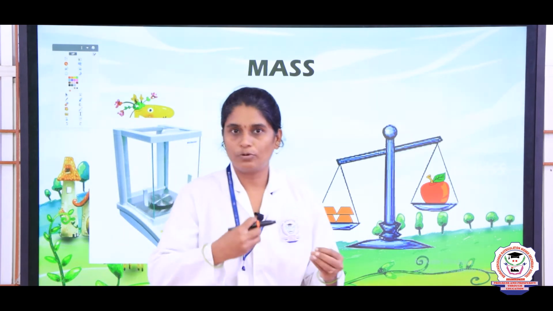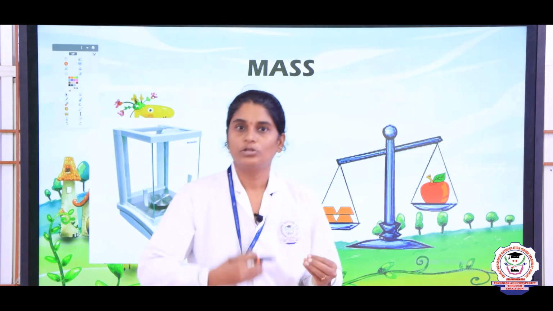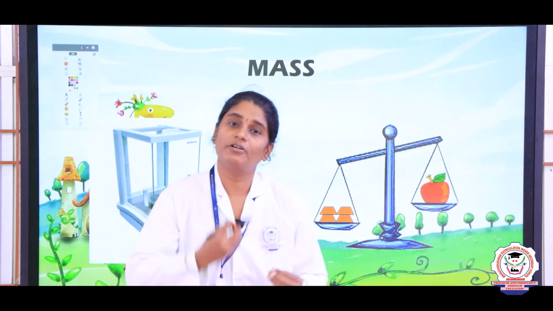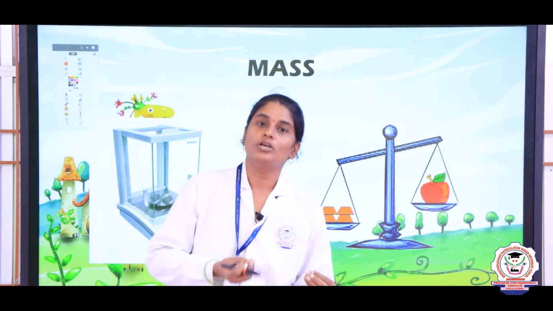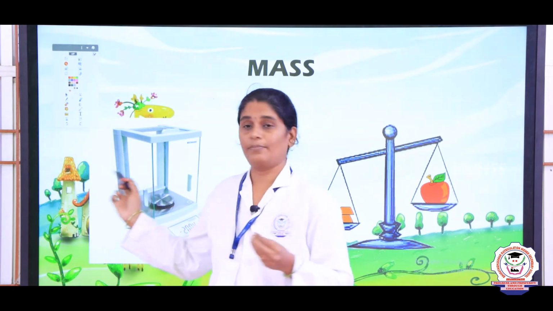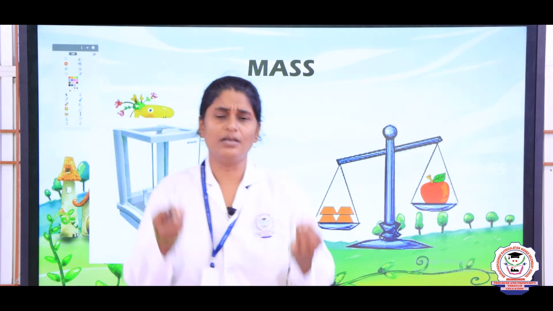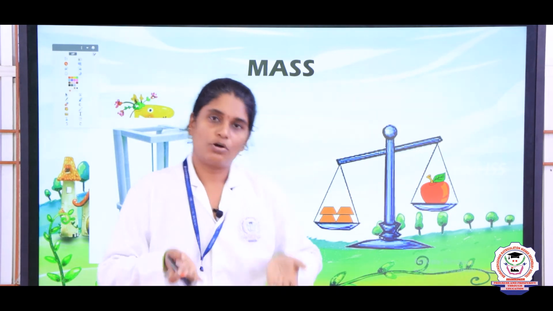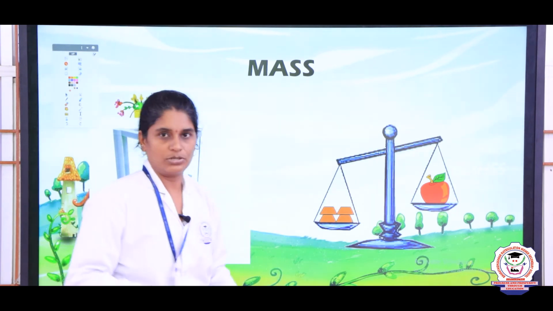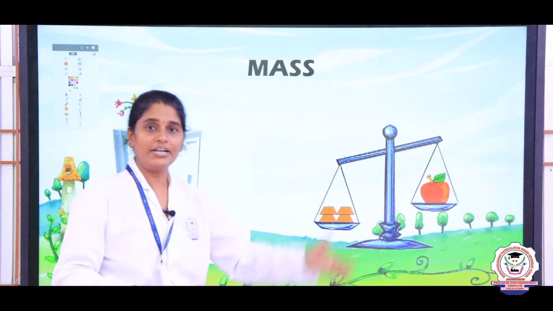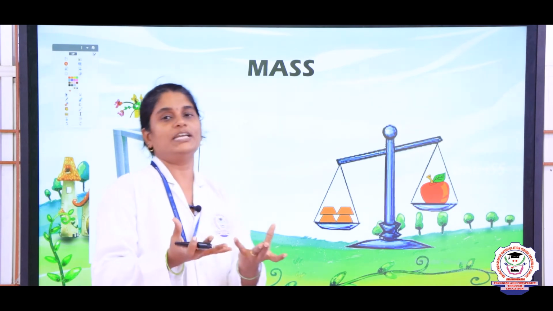So, when you go and purchase the gold, you will measure in terms of very small quantity, right. So, they will use electronic weighing balance. So, this electronic balance is used to measure the very light objects, very much lesser than kgs. Okay. So, usually the weight of the object is measured.